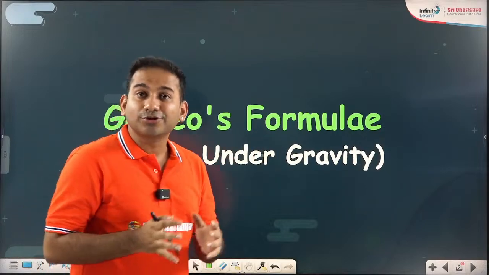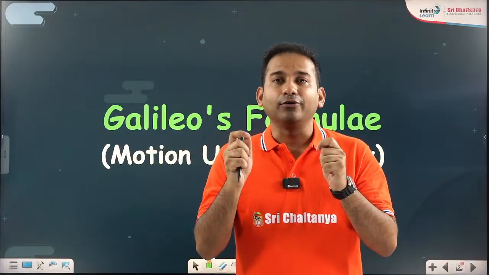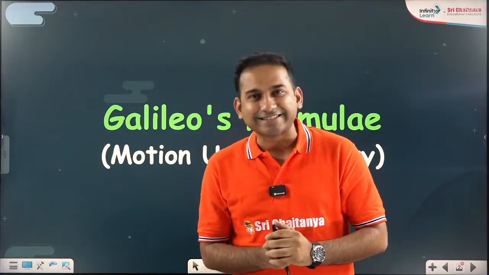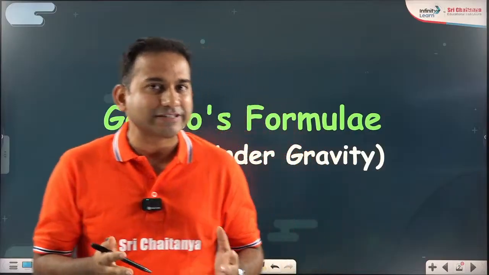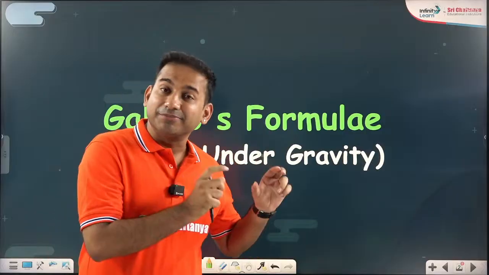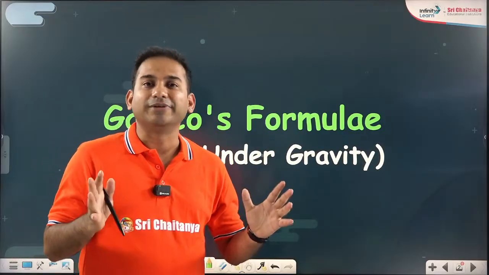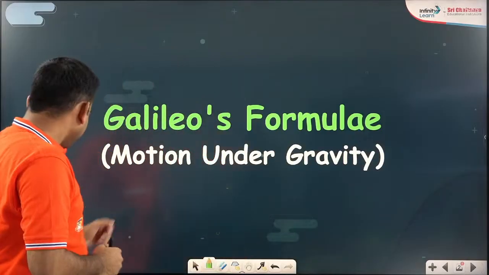Also it can be applied in horizontal motion if certain conditions are satisfied. And isn't it the beauty of physics that there are a limited number of concepts and formulas to be used, but their usage is not limited? Okay, so let us start.